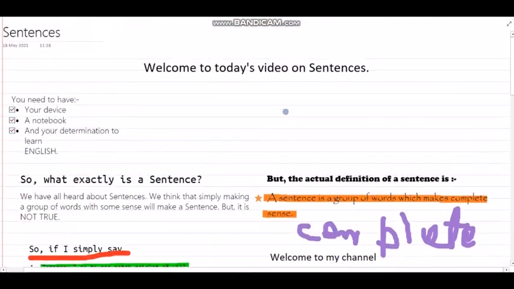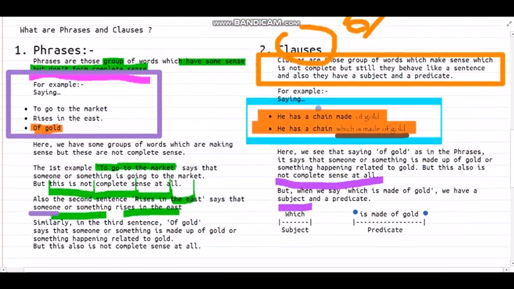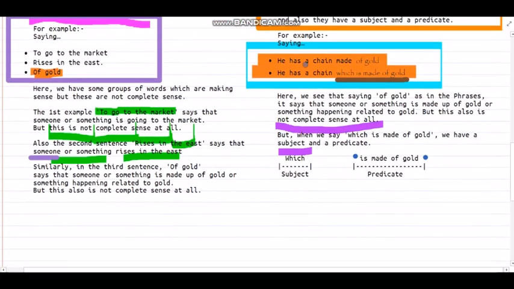So you must write this in your copy or your notebook, and you must remember these definitions that we see, and I will also give them down in the description.